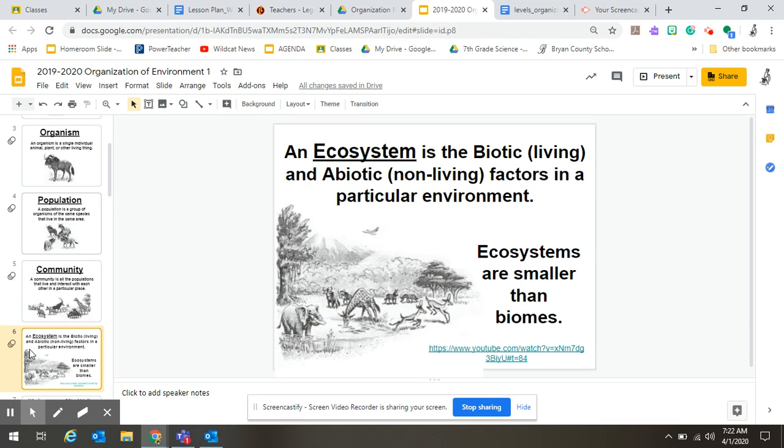All right, so an ecosystem, it's everything. It's water, it's soil, it's rocks, it's birds, it's trees, it's decomposers, it's all of that stuff that are in the biomes. Now, I also have a video link too for you guys to watch. But an ecosystem is smaller than a biome. The biome is the big picture. So biomes are tundras or savannas or temperate rainforests. And we used biomes on a Nearpod before we got out of school.